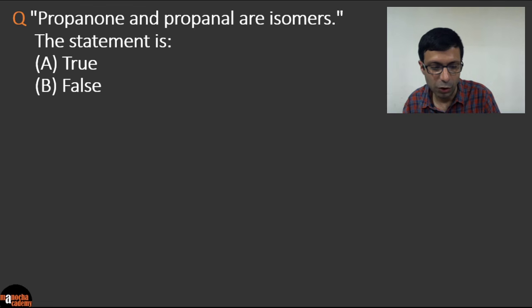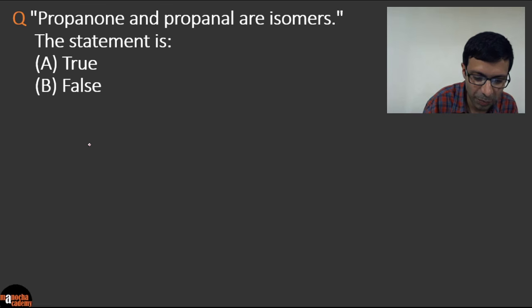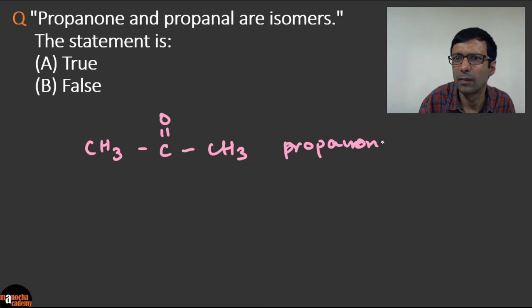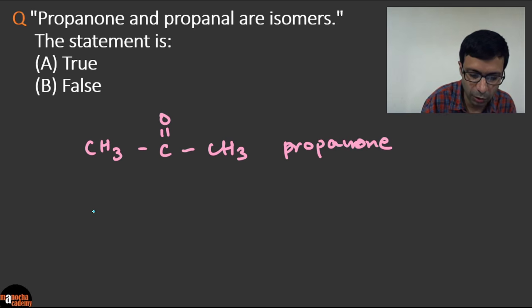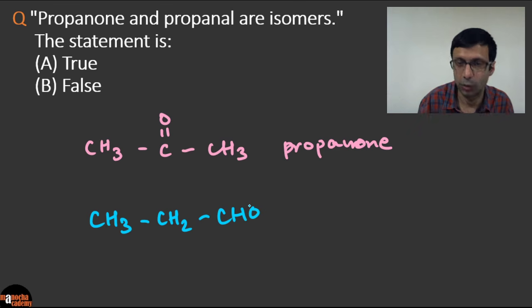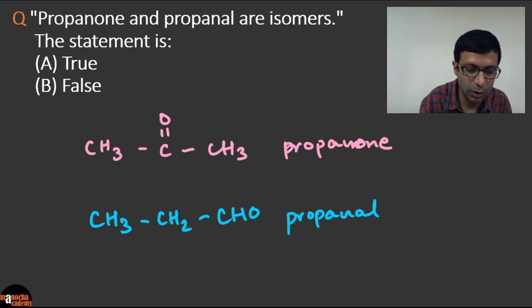Propanone and propanal are isomers. The statement, is it true or false? What do you think? So propanone and propanal are isomers. So first let's quickly draw this. Let me go ahead and draw propanone here. So it's going to be this ketone, right? So this is our guy propanone. Okay, and let's go ahead and draw propanal also. So propanal is going to be CH3, CH2, CHO, right? Okay, so it's an aldehyde. So this guy is a ketone, this guy an aldehyde.